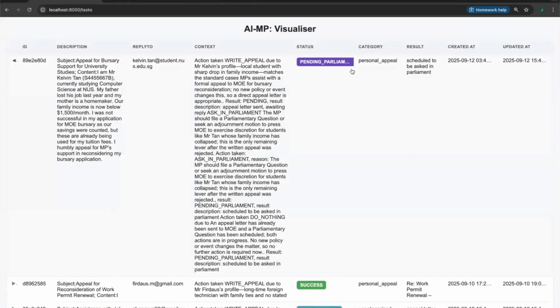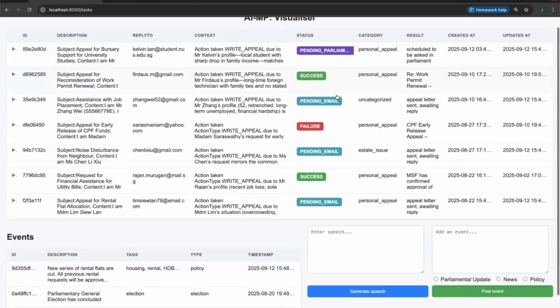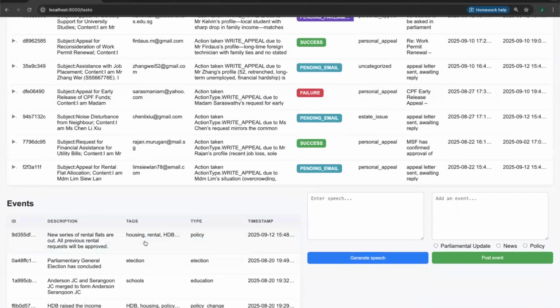Currently, we are looking at the AIMP dashboard, which is visible to the MP and their volunteers. We have a list of existing cases in the center, a table of events in the bottom left, and two features on the bottom right.